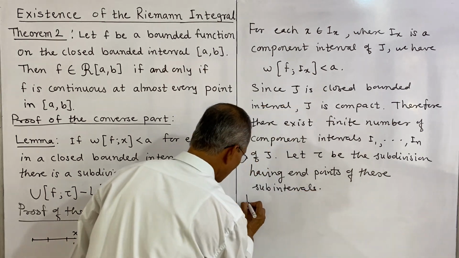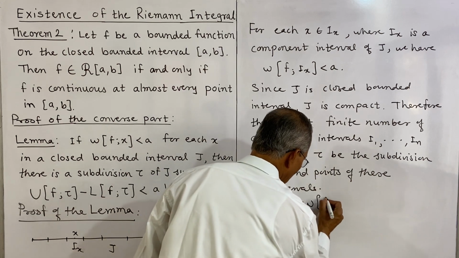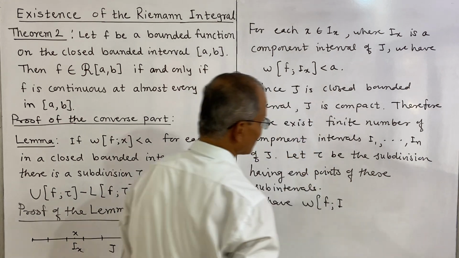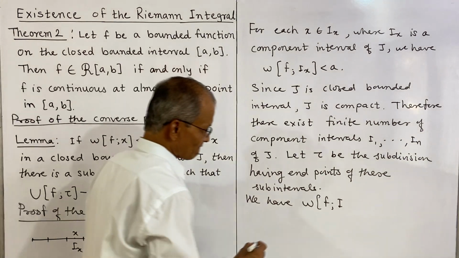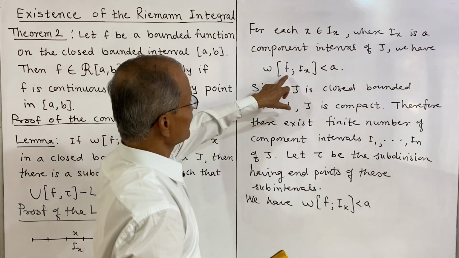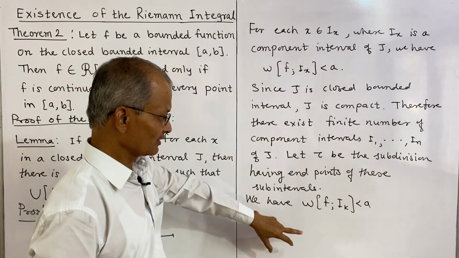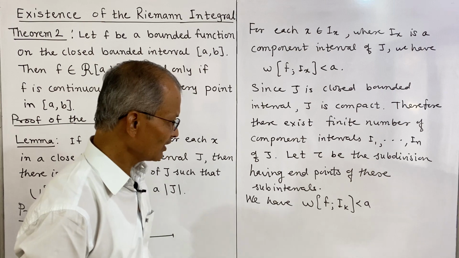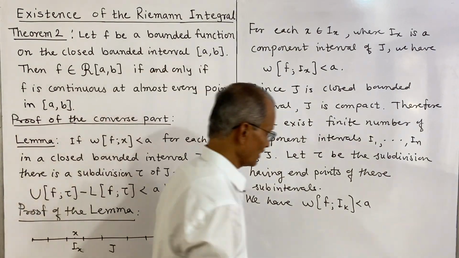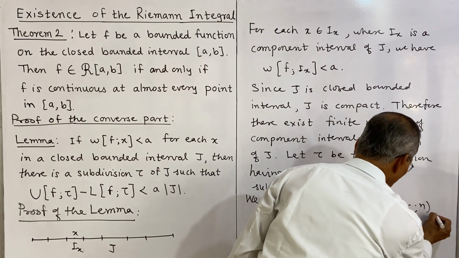Now the oscillation of f on each interval Ik is less than a, since the oscillation of f on Ix is less than a for each x in Ix, and therefore the oscillation of f on each Ik is less than a for k taking values 1 to n.